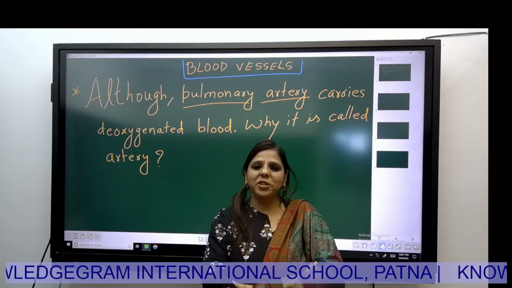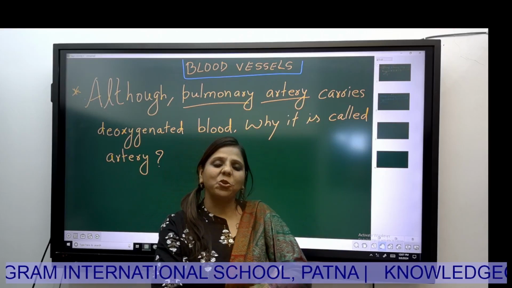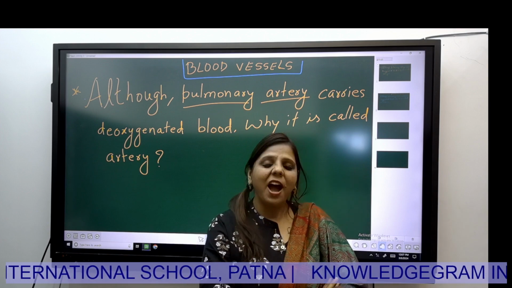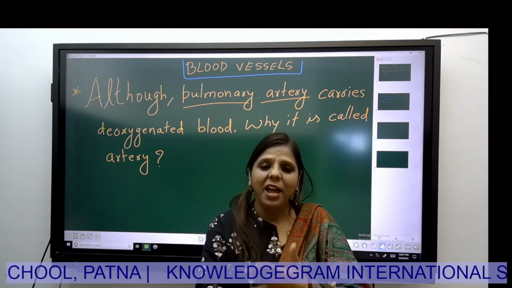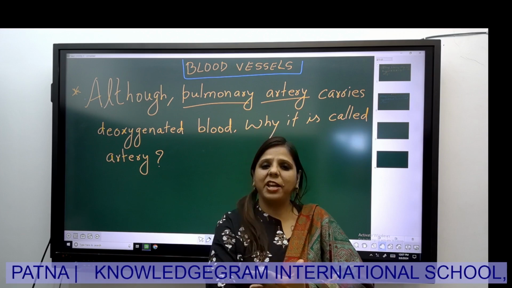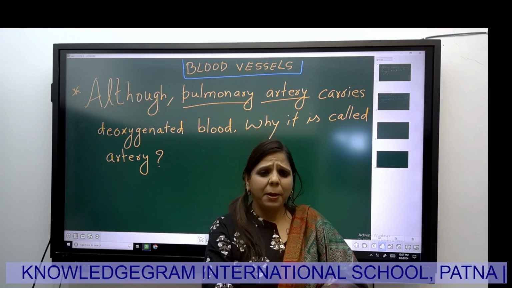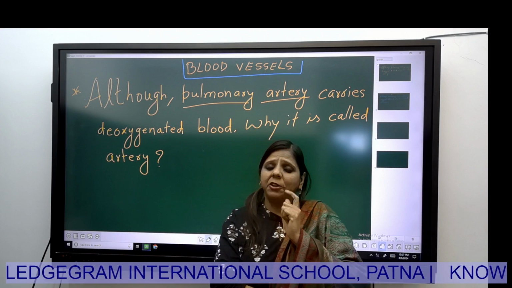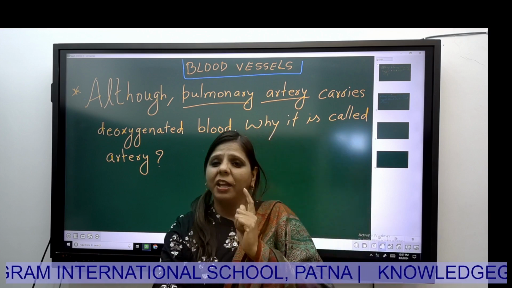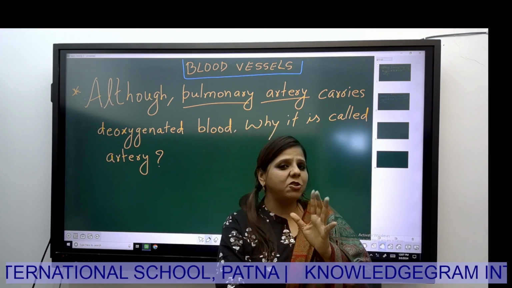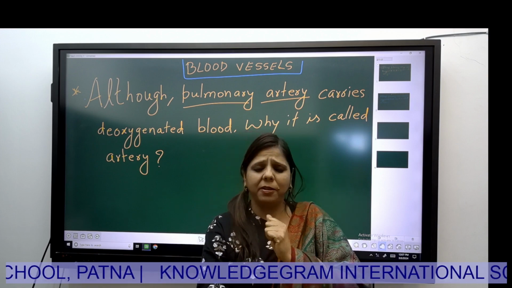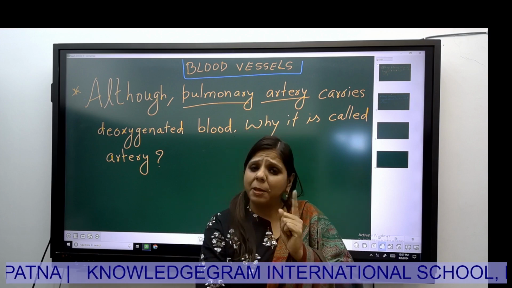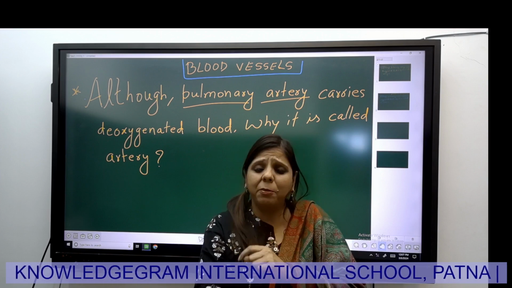Good morning students. In the previous class I told you about arteries and veins. Arteries are the blood vessels which carry blood away from the heart and veins are the blood vessels which carry blood towards the heart. We have already discussed that arteries carry oxygenated blood and veins carry deoxygenated blood. But there we have studied the exception also, pulmonary artery and pulmonary vein.